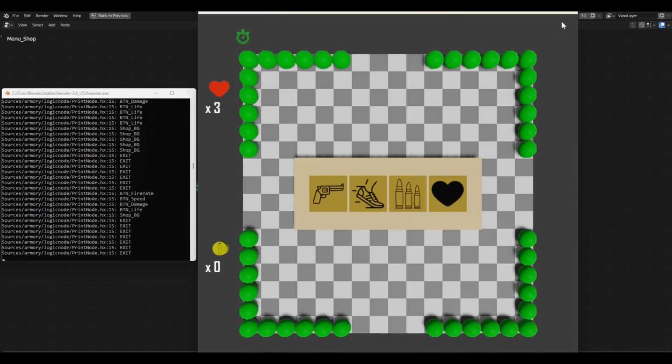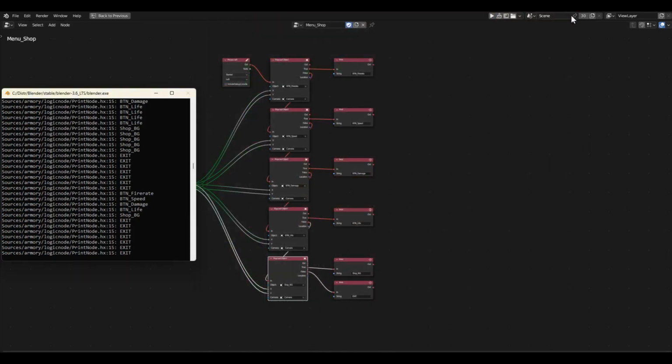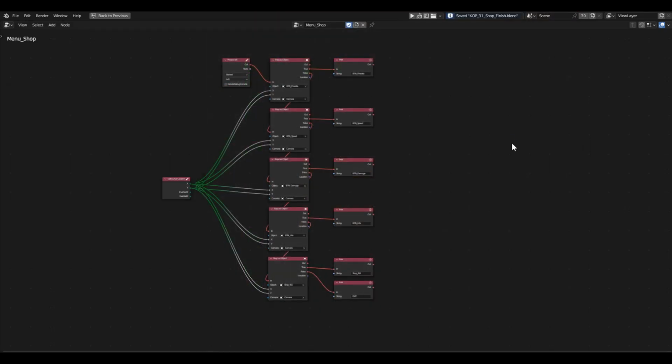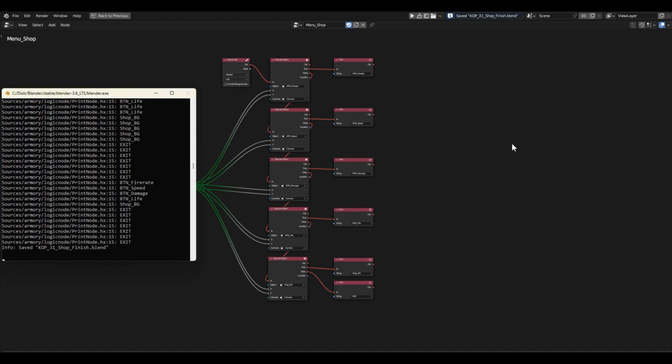The groundwork is done. And to prevent fuses from blowing, let's take a break. In the next lesson, we'll write the logic for purchases.